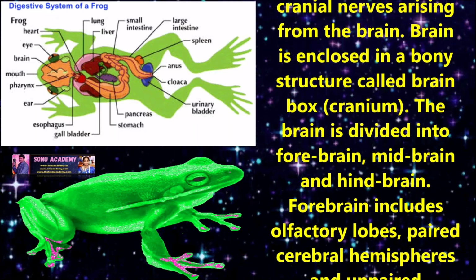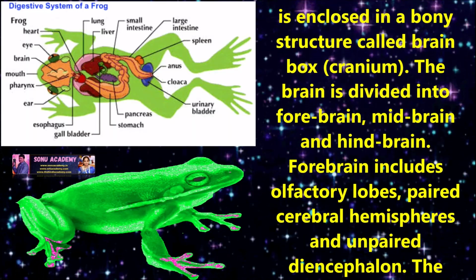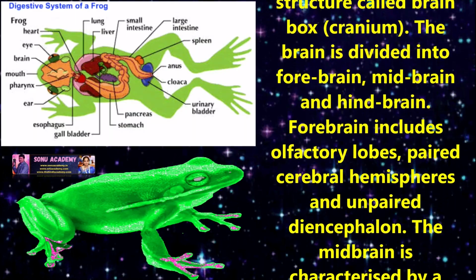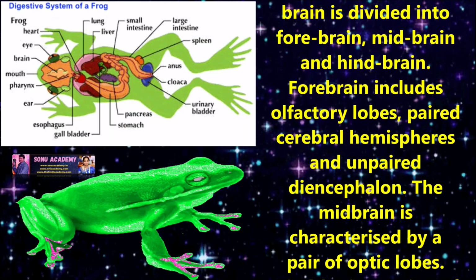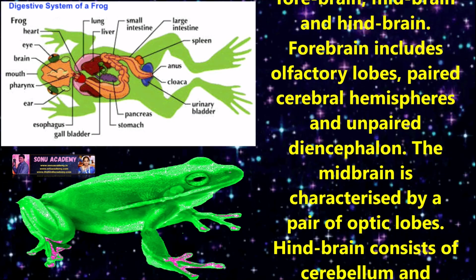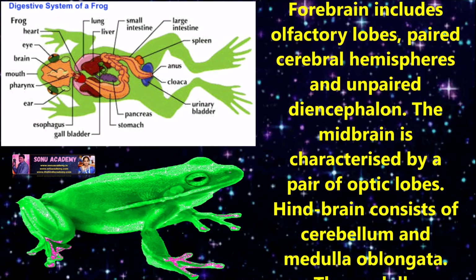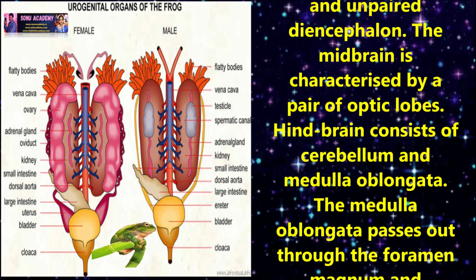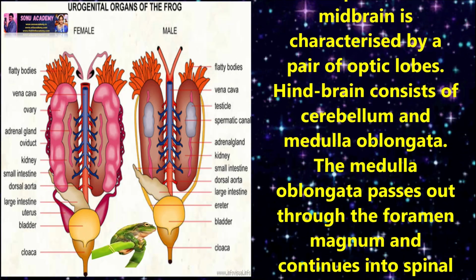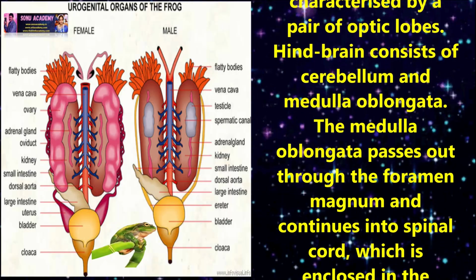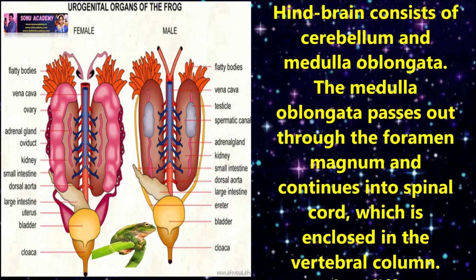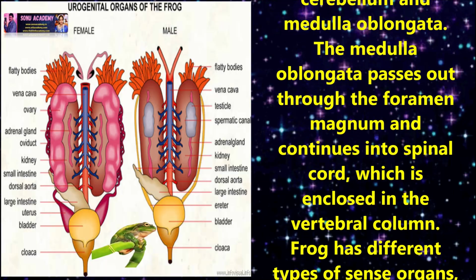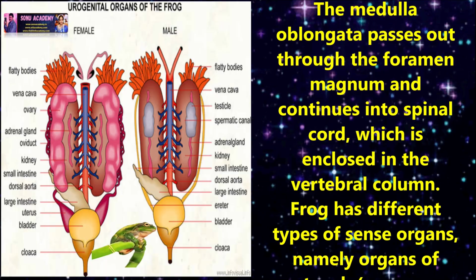The forebrain includes olfactory lobes, paired cerebral hemispheres and unpaired diencephalon. The midbrain is characterized by a pair of optic lobes. Hindbrain consists of cerebellum and medulla oblongata. The medulla oblongata passes through the foramen magnum and continues into spinal cord which is enclosed in the vertebral column.